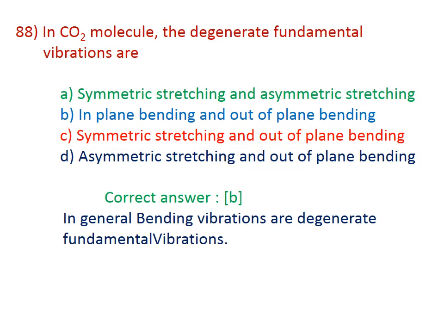88. In the CO2 molecule, the degenerate fundamental vibrations are: A. Symmetric stretching and asymmetric stretching, B. In plane bending and out of the plane bending, C. Symmetric stretching and out of the plane bending, D. Asymmetric stretching and out of the plane bending. Here the correct answer is B. In general, the bending vibrations are degenerate fundamental vibrations. Therefore, in the CO2 molecule, in plane bending and out of plane bending are degenerate vibrations. The correct answer is B.